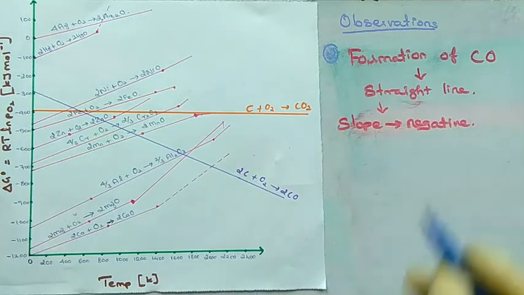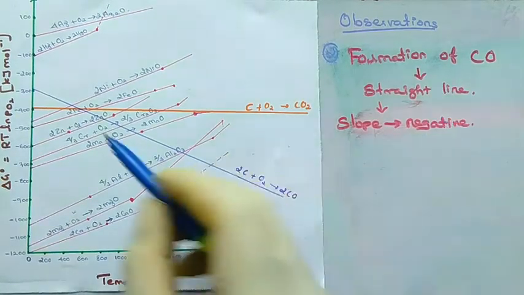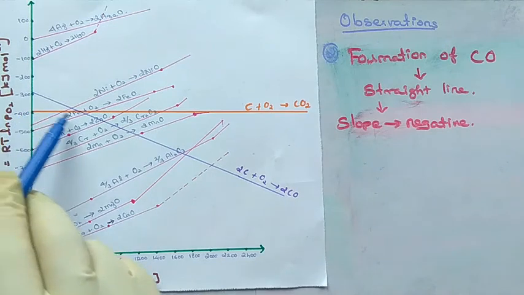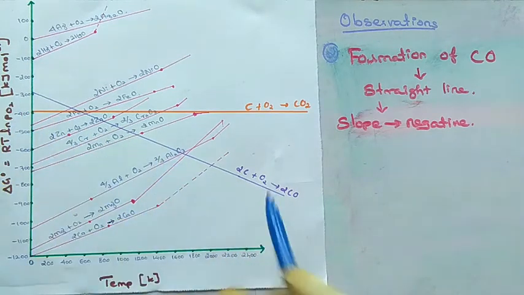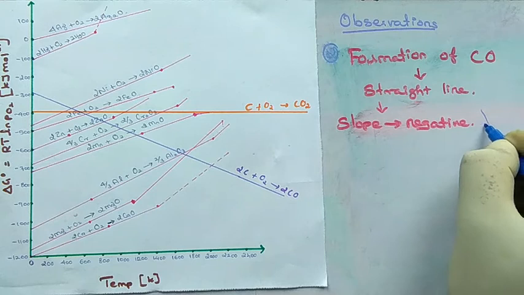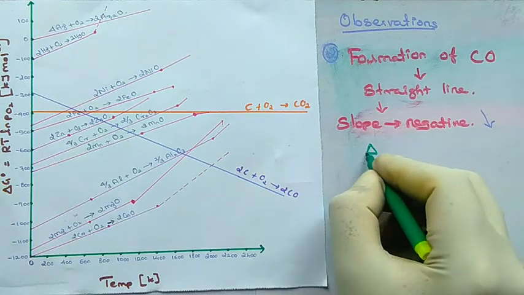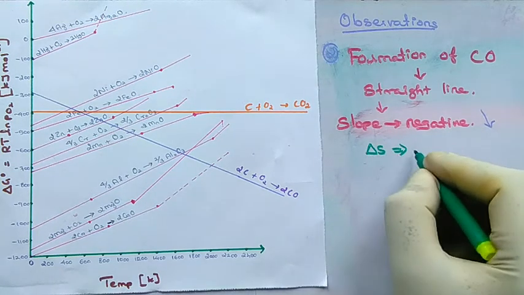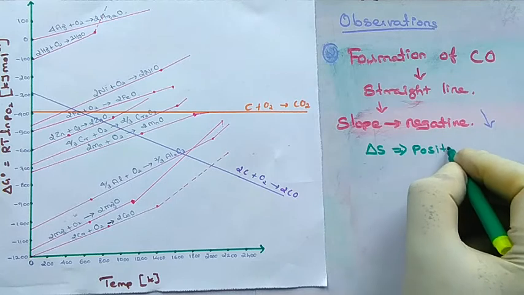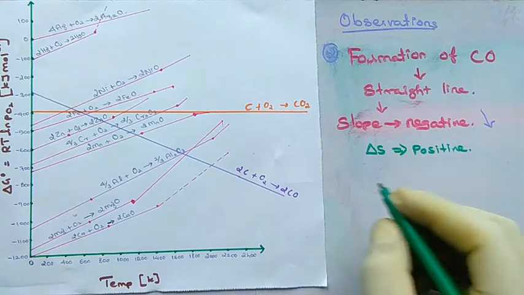Next observation. The graph for the formation of carbon monoxide is a straight line with negative slope. The graph is going downward. Due to that, it is called a negative slope. In this case, delta S is positive. Delta S is positive. Then only the value of delta G becomes negative.